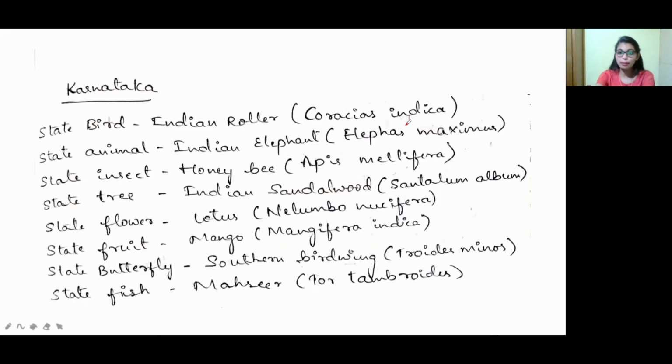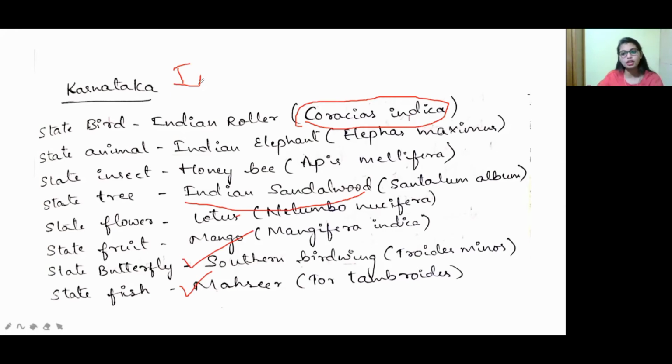This is made by me, which is related to Karnataka. The state bird of Karnataka is the Indian roller. The bracketed thing which I mentioned is the scientific name. These are all scientific names of a specific thing. Coming to the state animal, Indian elephant; state insect, honeybee; state tree, Indian sandalwood; state flower, lotus; state fruit, mango; state butterfly, southern birdwing; state fish, mahseer. Very important. I assure you definitely one question will come from this part.